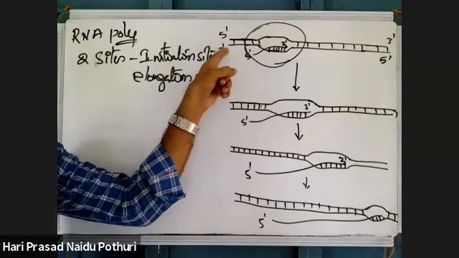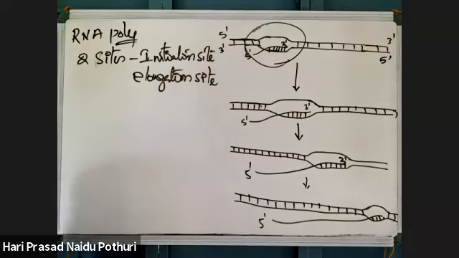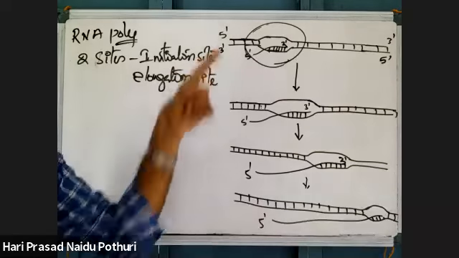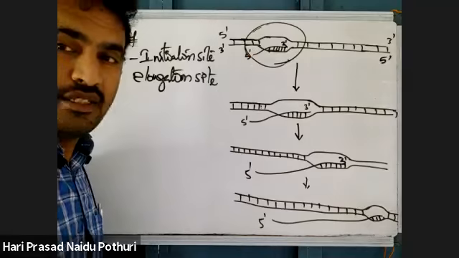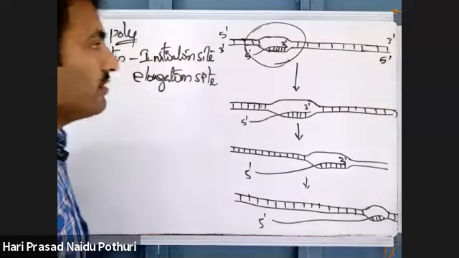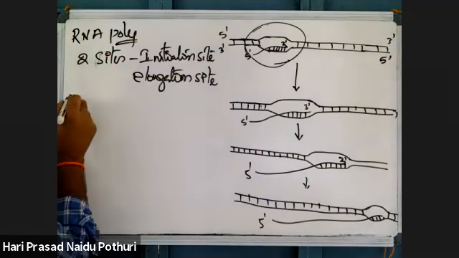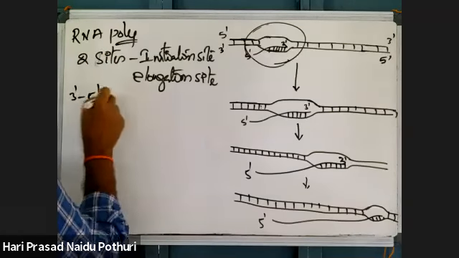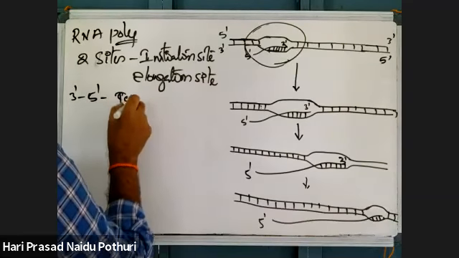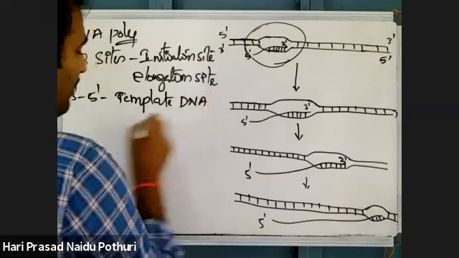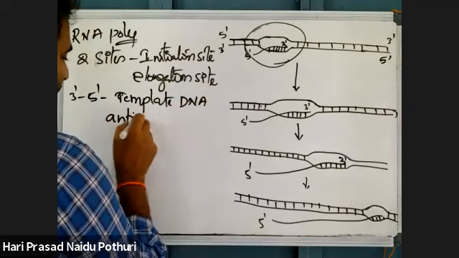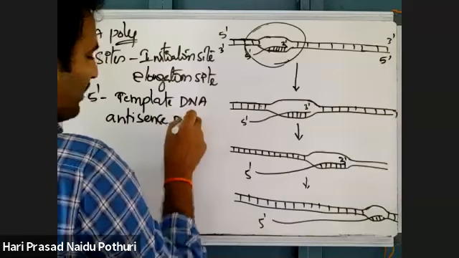The strand on which transcription is taking place is called coding DNA. Another strand, the one with 3' to 5' polarity, is called template DNA or antisense DNA.